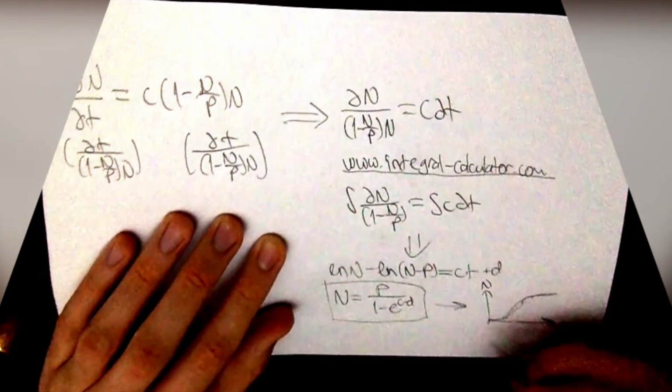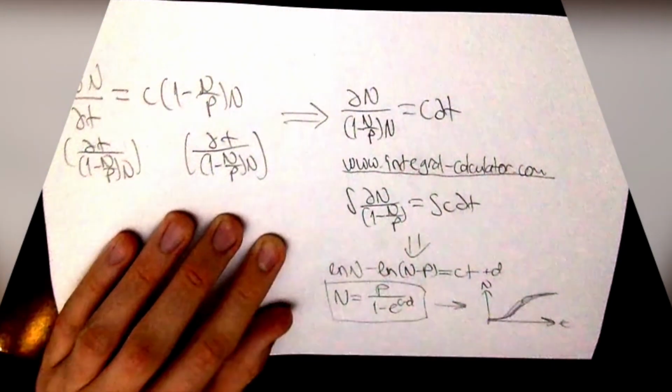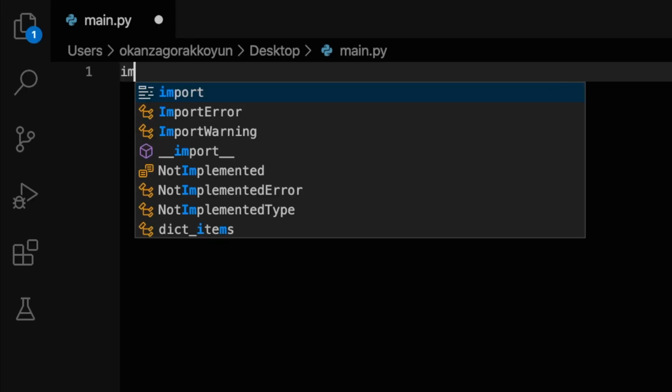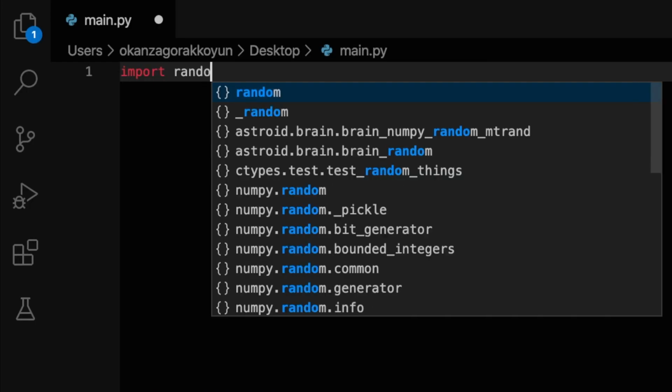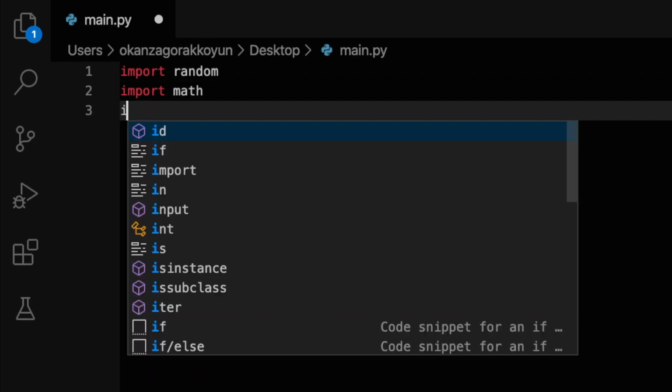The graph of this equation, which you can draw or even curve fit to the current trends, looks something like this. Okay guys, we will now get into the fun stuff. We will now create our COVID-19 simulation via Python.